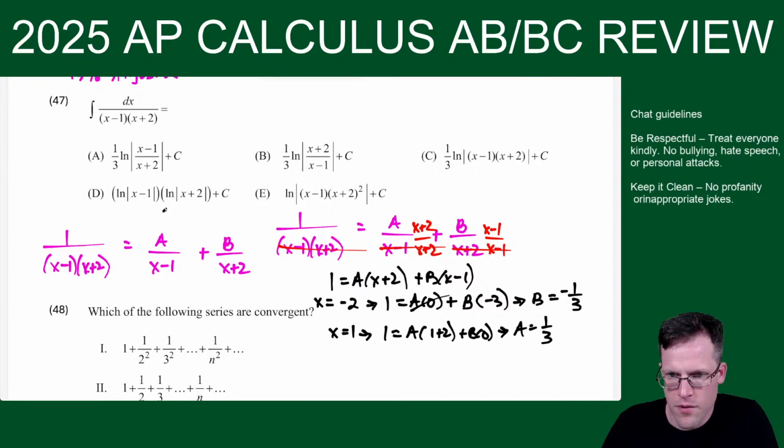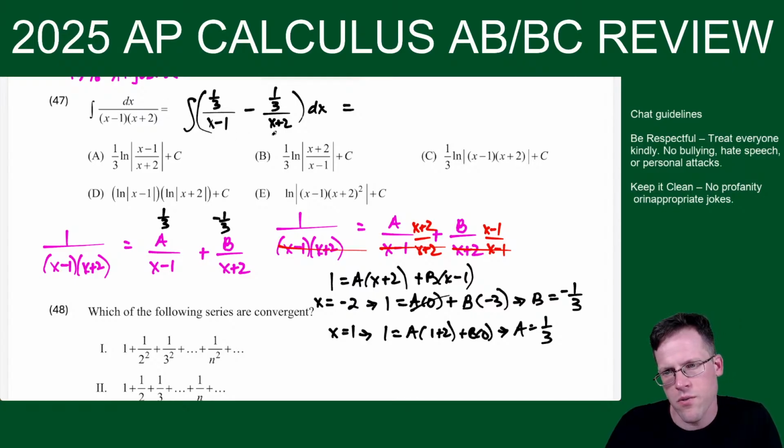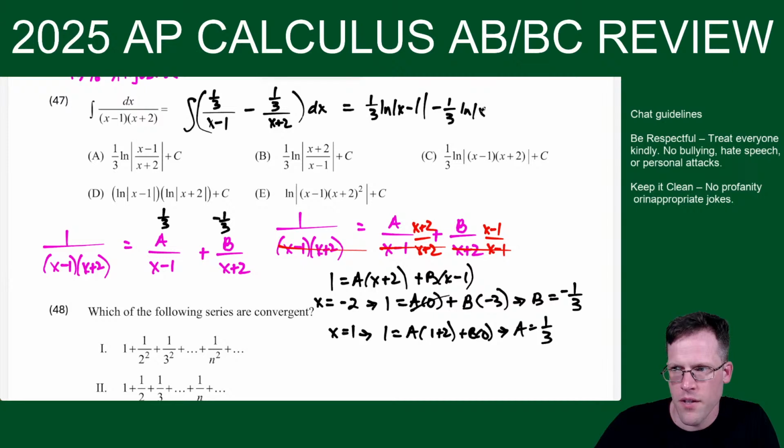Now how this helps us is we're going to replace a with 1/3 and b with negative 1/3, and we can rewrite this integral as 1/3 over x minus 1, minus 1/3 over x plus 2. So the whole point of partial fraction decomposition is to break this down into easier fractions. Because now it's just 1/3 ln absolute value x minus 1 minus 1/3 ln absolute value x plus 2 plus c.